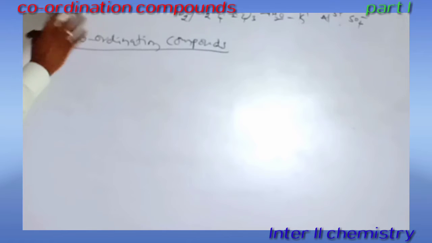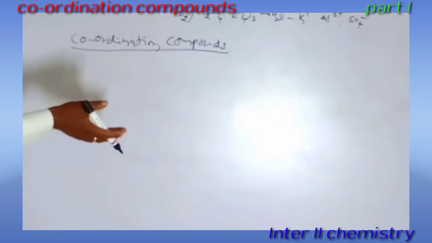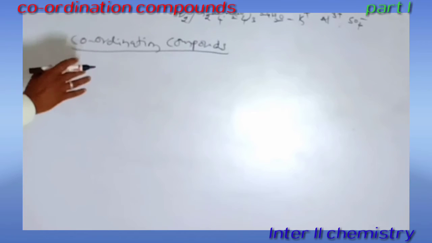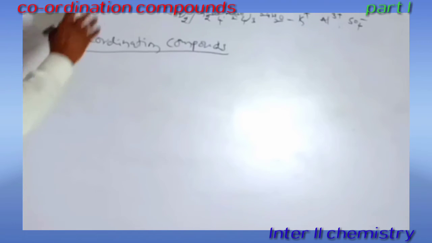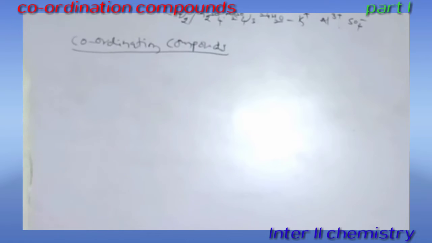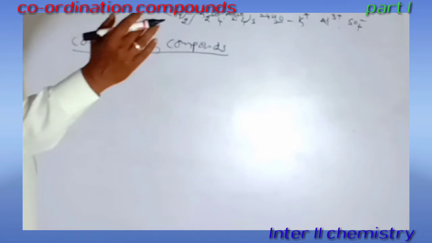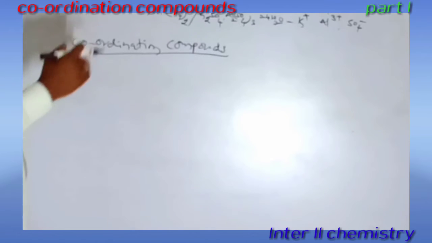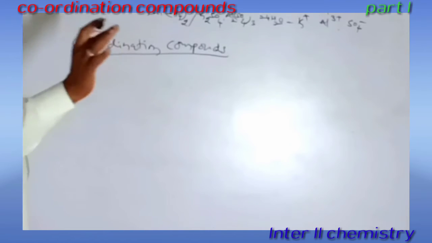So what is the difference between double salts and coordination compounds? Here the double salt, on addition of water, loses its identity and is completely dissociated into its ions. But coordination compounds cannot be completely dissociated.